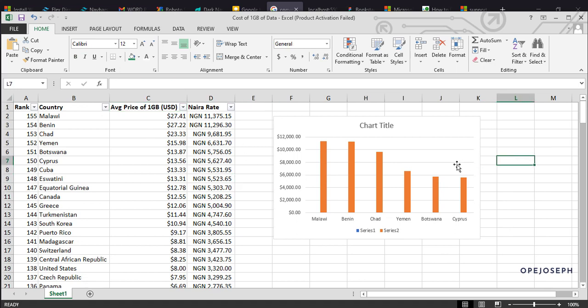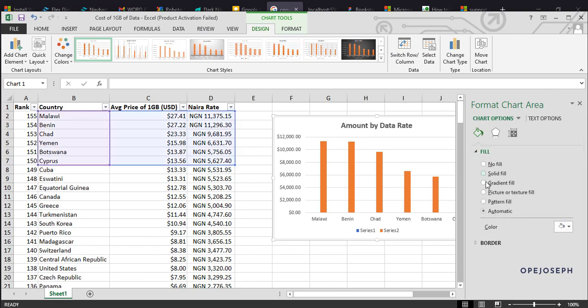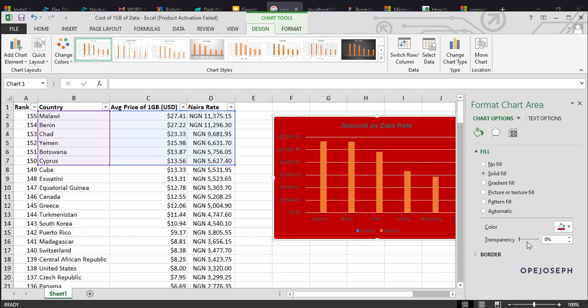Okay. So there's a lot of things you can do here. We can keep customizing and customizing. Say amount by data rates. So there are a lot of things to do. You can always try this out yourself. I think the class is almost off now, so I'm just playing with anything. Make it transparent.